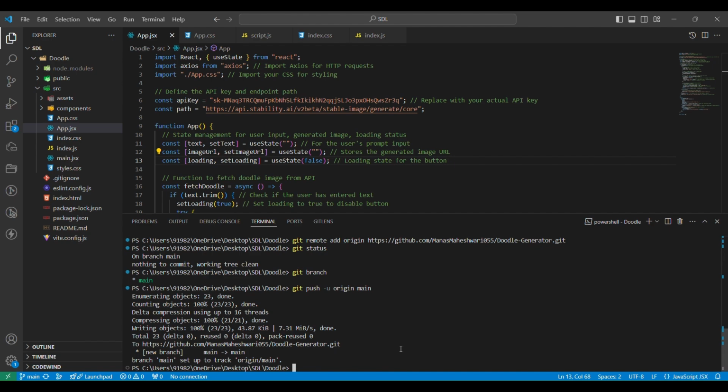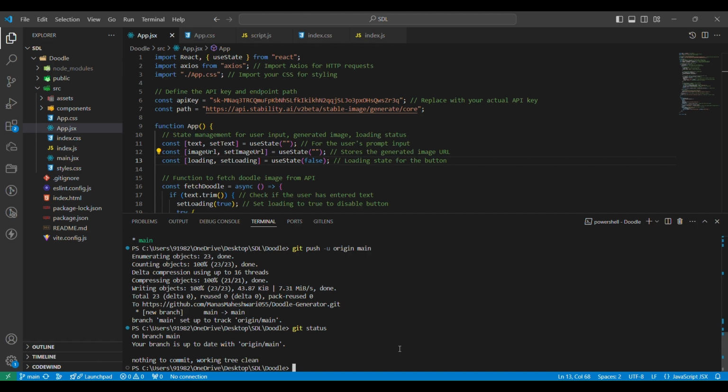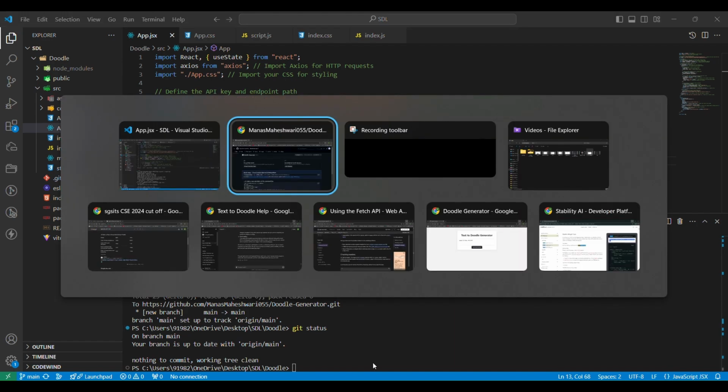It says that all the committed changes have been pushed to the repository, and you can again check using git status. So it will say that your branch is up to date and nothing to commit, working tree clean. We can also check the GitHub repository here.